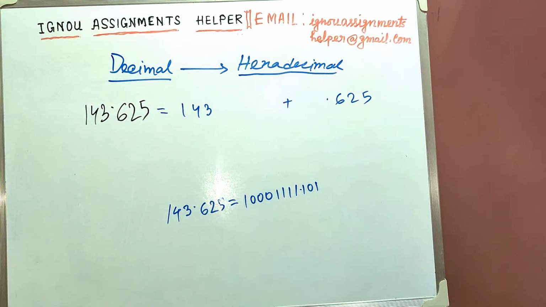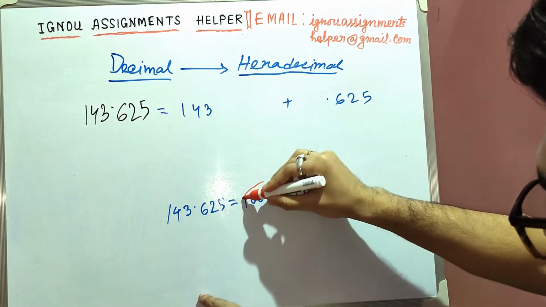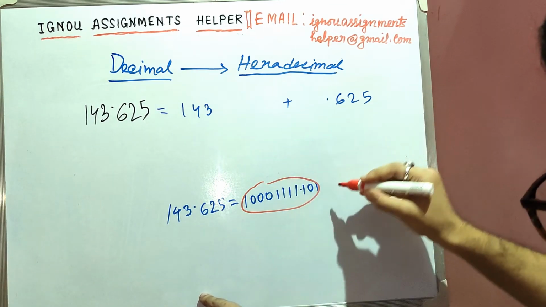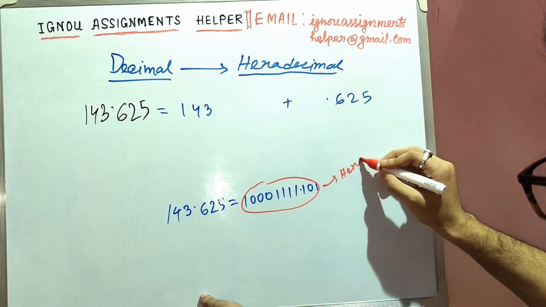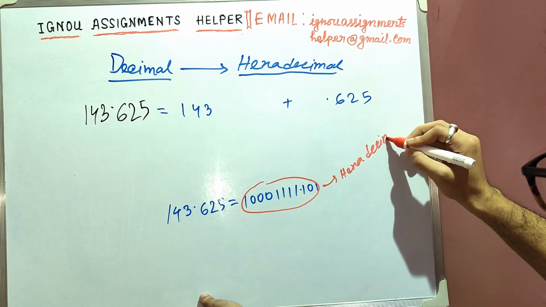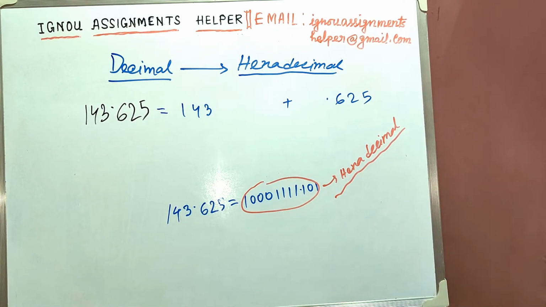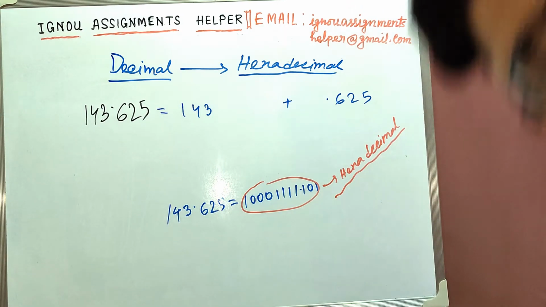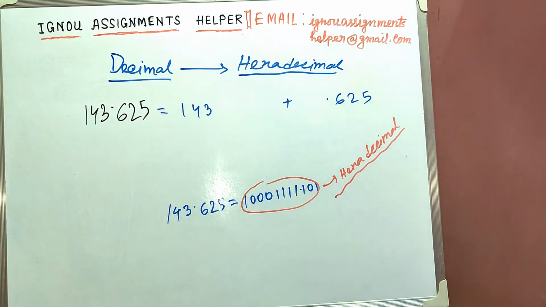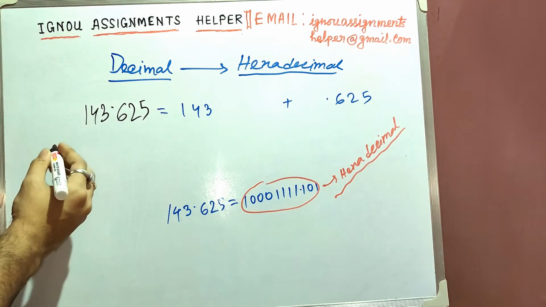Okay. So now we'll convert this number into hexadecimal. So for doing that, we'll write this number in a basic series.